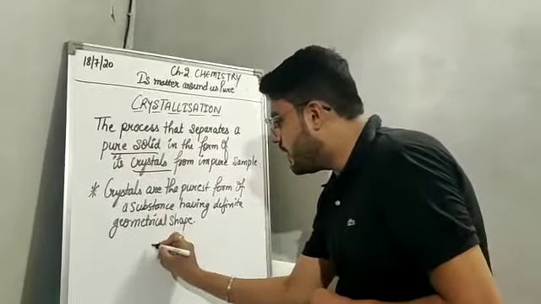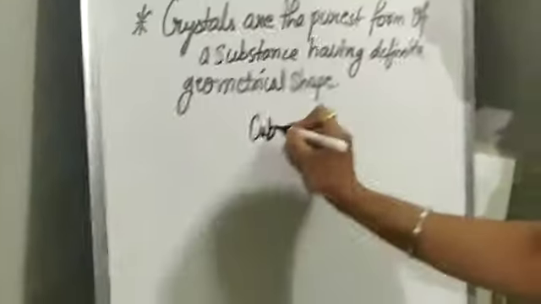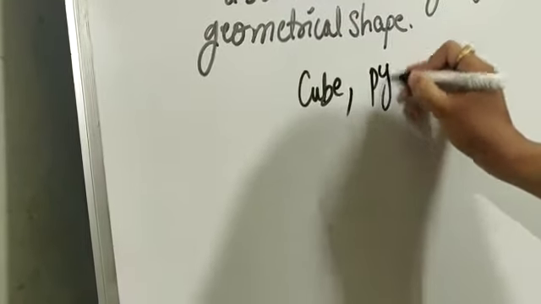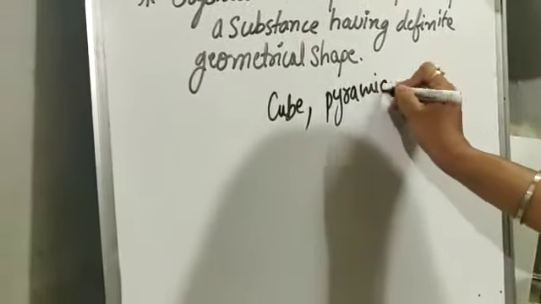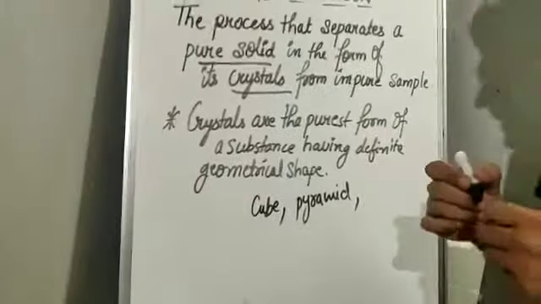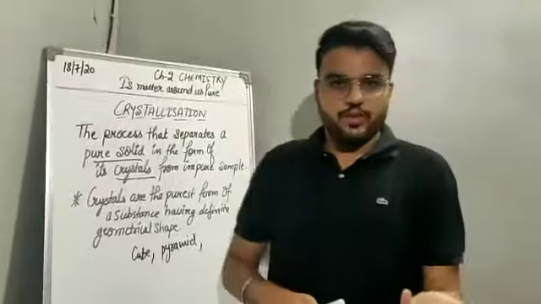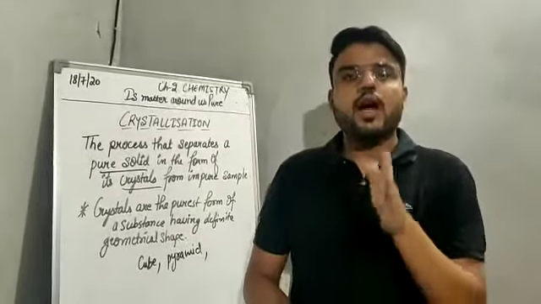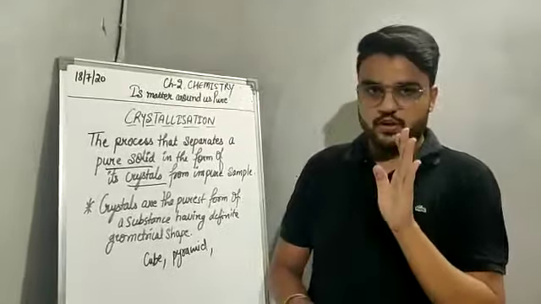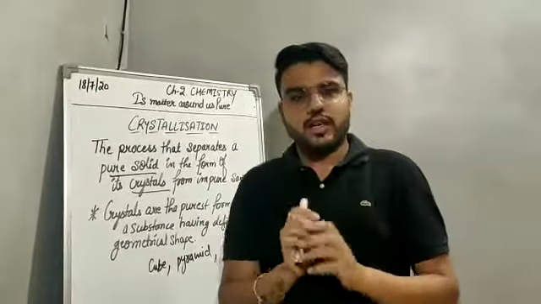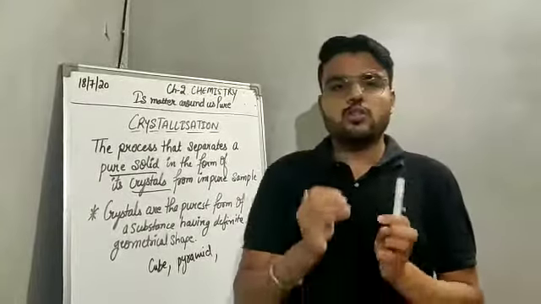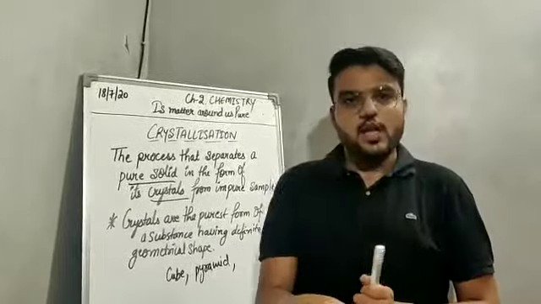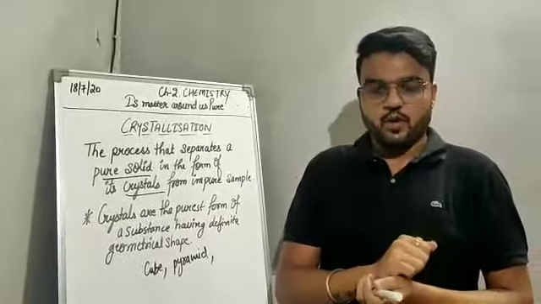Like they may be in the form of a cube, a pyramid, or any other particular geometrical shape. So by the process of crystallization we separate those solids in the form of pure crystals from the impure sample.